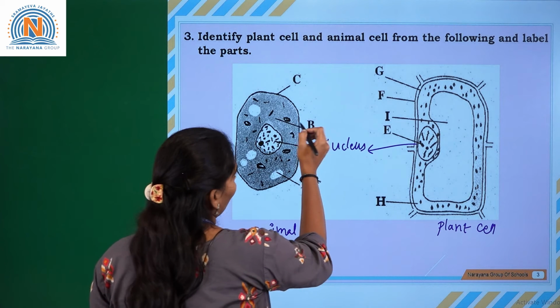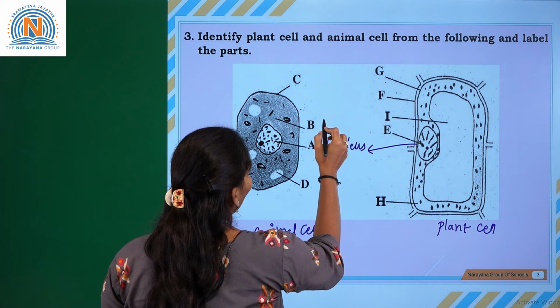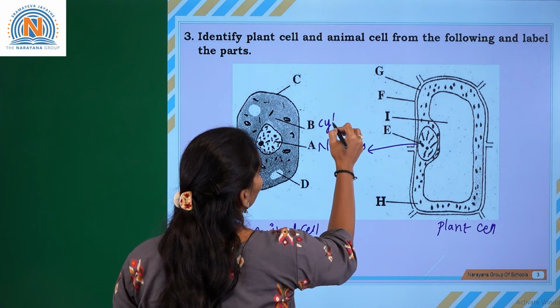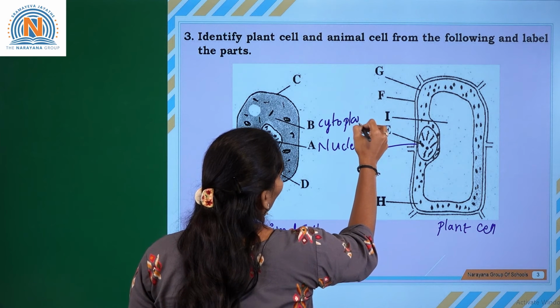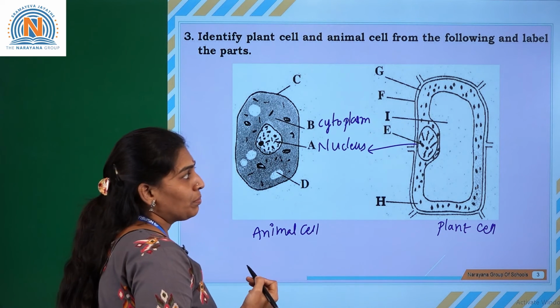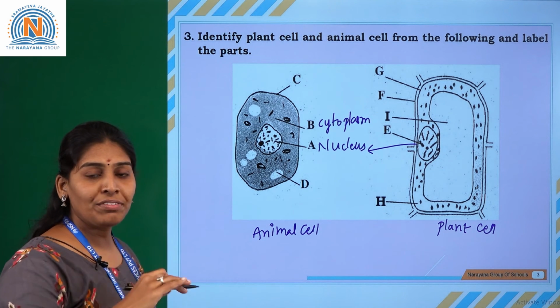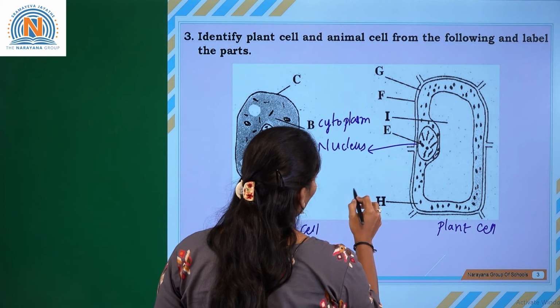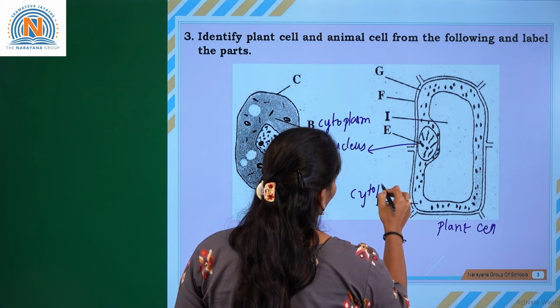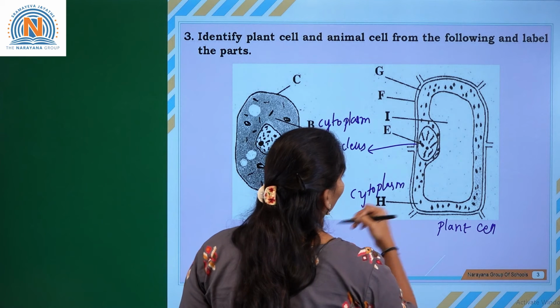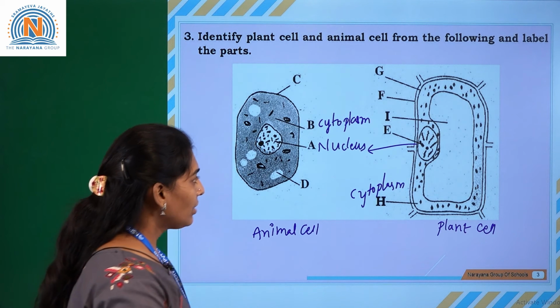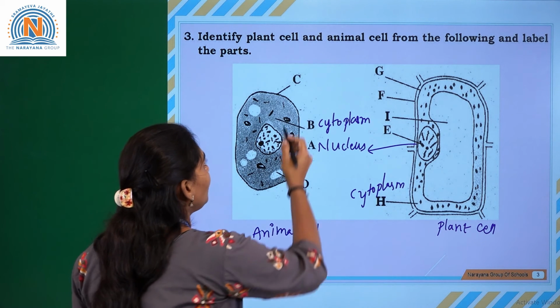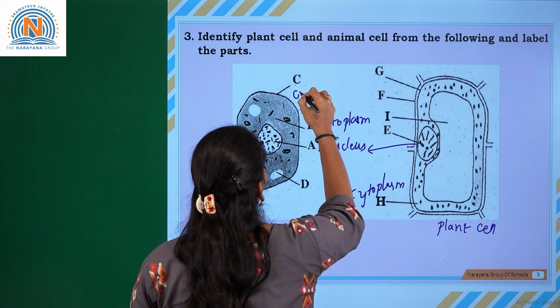B is cytoplasm, the fluid substance in which the cell organelles float. In the plant cell, H is also denoted as cytoplasm. Coming to C, C is the cell membrane.